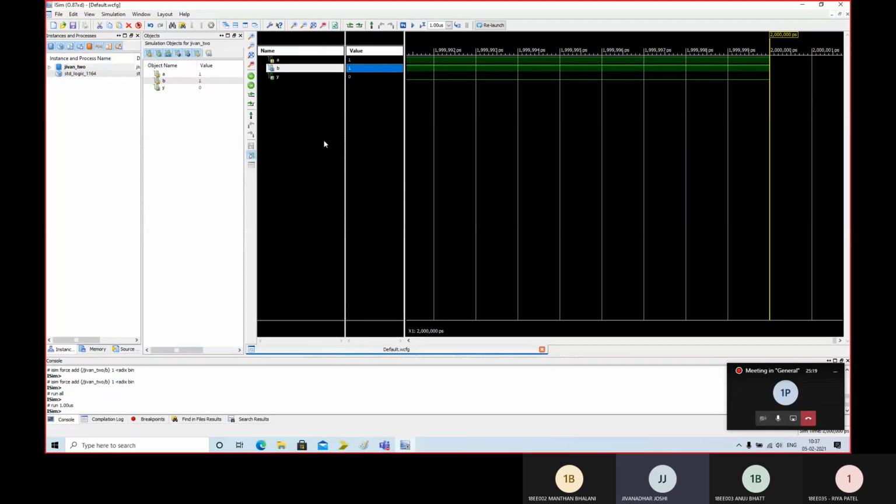Can you see it? Say yes or no. Yes, sir. Right? See, just try to see the location of the line. See, this is 0, right? This one is 0, and this one is at the top. So signal B is at logic level 1. Similarly, signal A is at logic level 1, right? And signal Y, that is your output, is at logic level 0.